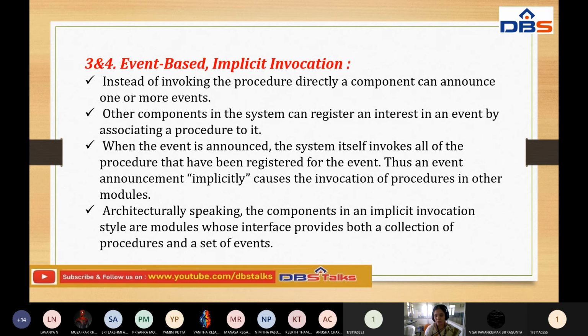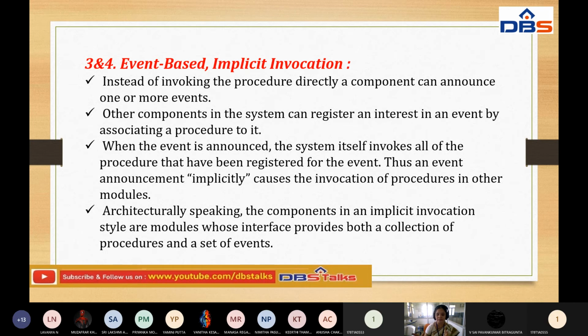When the event is announced, the system itself invokes all of the procedures that have been registered for the event. Thus, an event announcement implicitly causes the invocation of procedures in other modules.